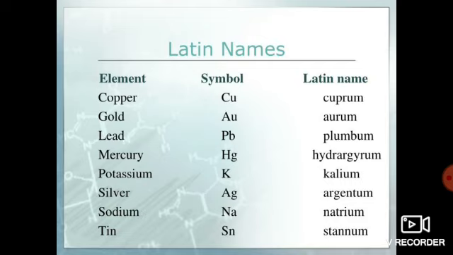Potassium by kalium, and its symbol is K. Silver by argentum, its symbol is Ag. Sodium is derived from its Latin name natrium, and its symbol is Na. And tin is derived from its Latin name stannum, and its symbol is Sn. So in that way we come to know that a symbol is the convenient method of representing an element. The symbol of an element is either the first letter of the element, or the first letter and another letter, or the Latin name of the element. Is this clear?